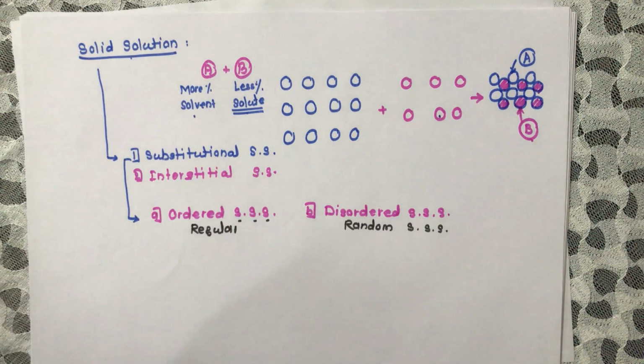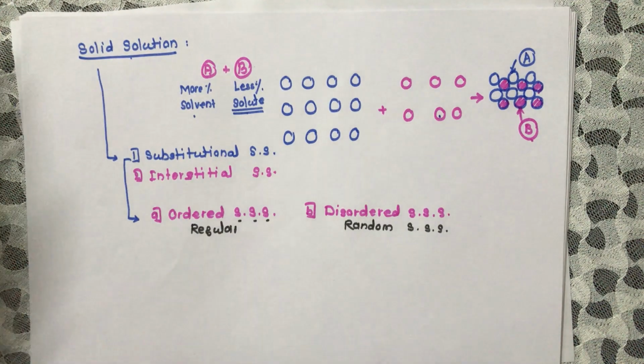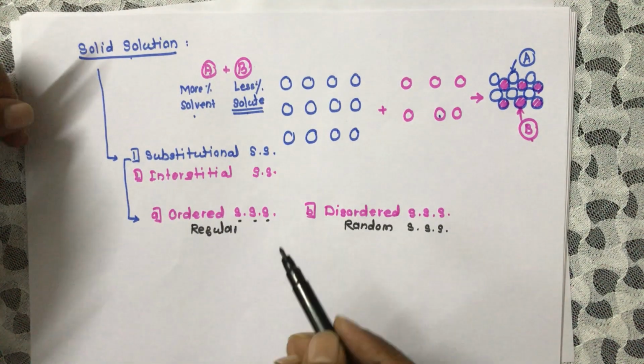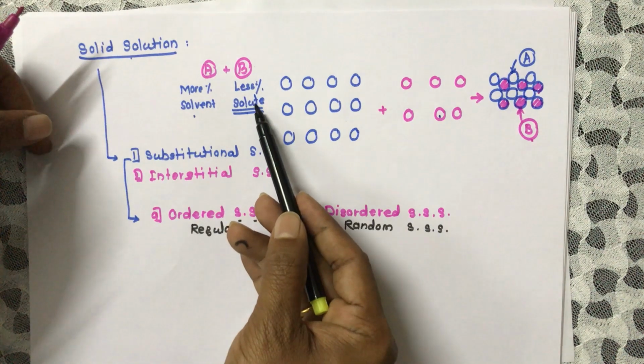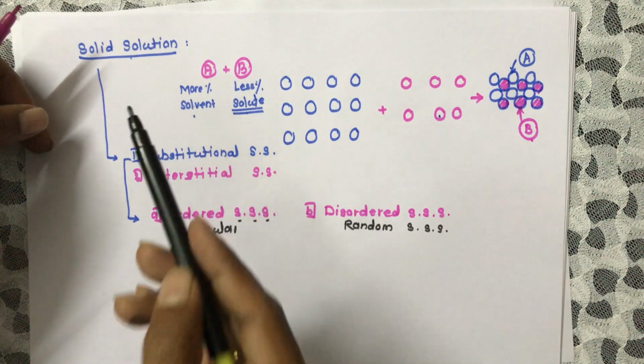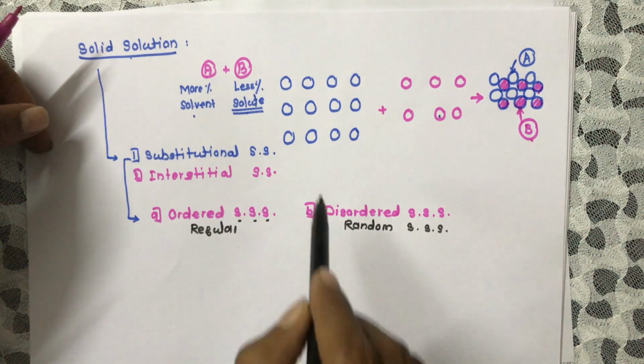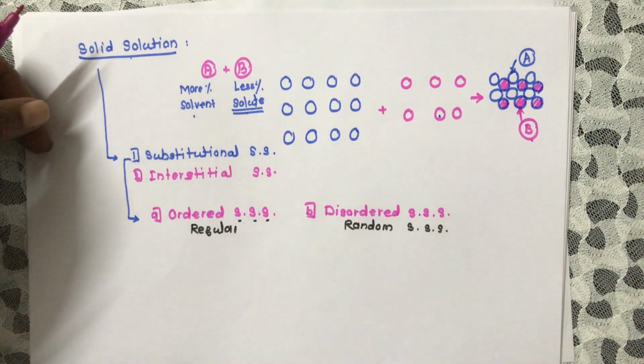Now in case of ordered substitutional solid solution, the atoms of solute are distributed orderly into the atomic site of solvent.